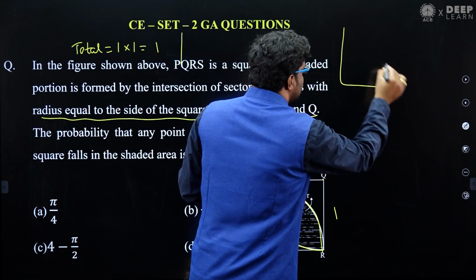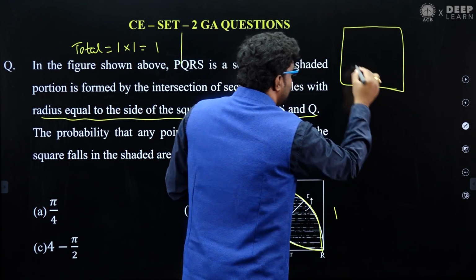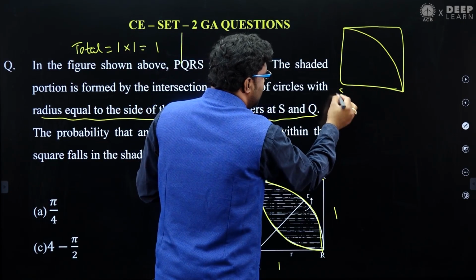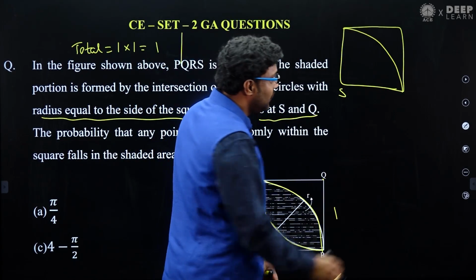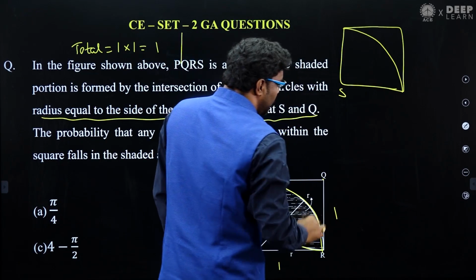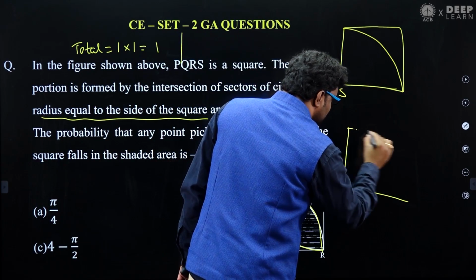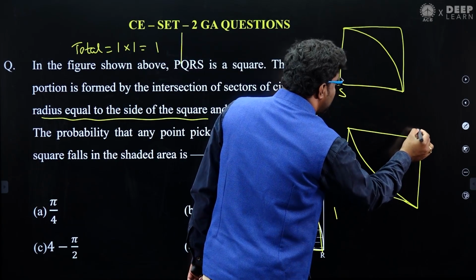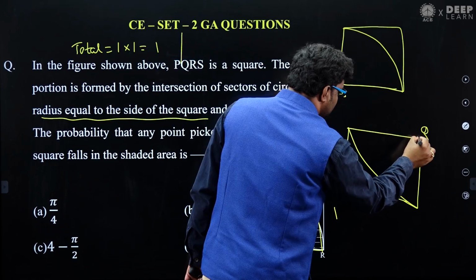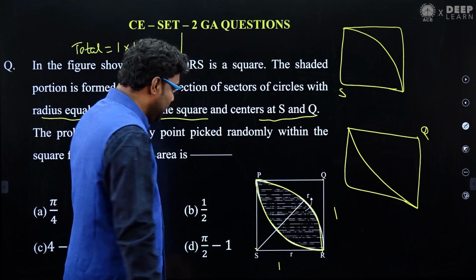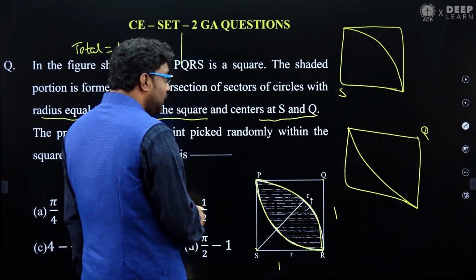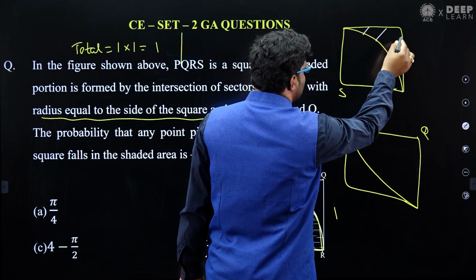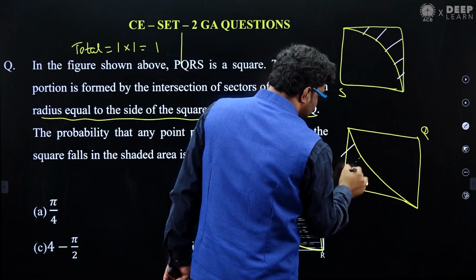So first, you have a square. With respect to S as a center, this is the shaded circle; this is one circle. The other one is a circle, a part of which is here, with Q as the center. Now I will try to find the area of this portion first, and this portion first.